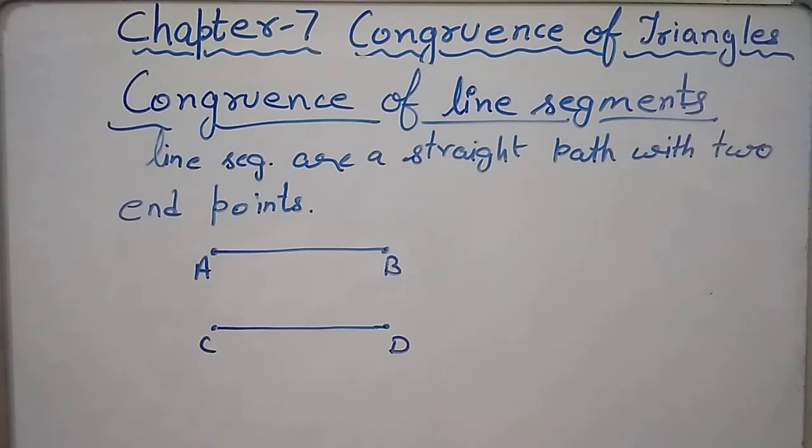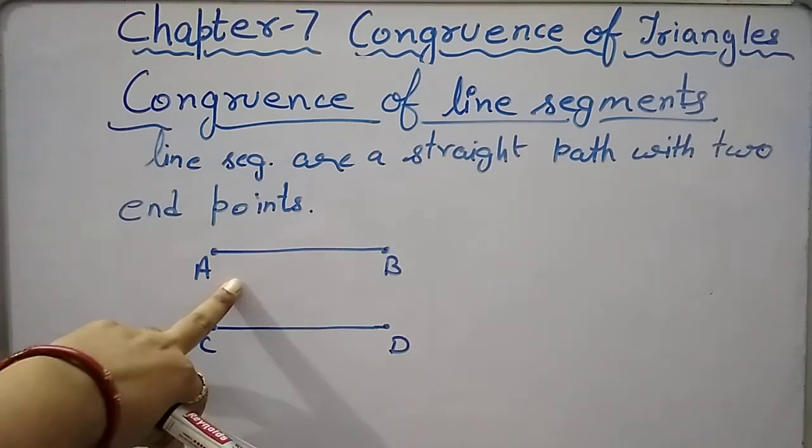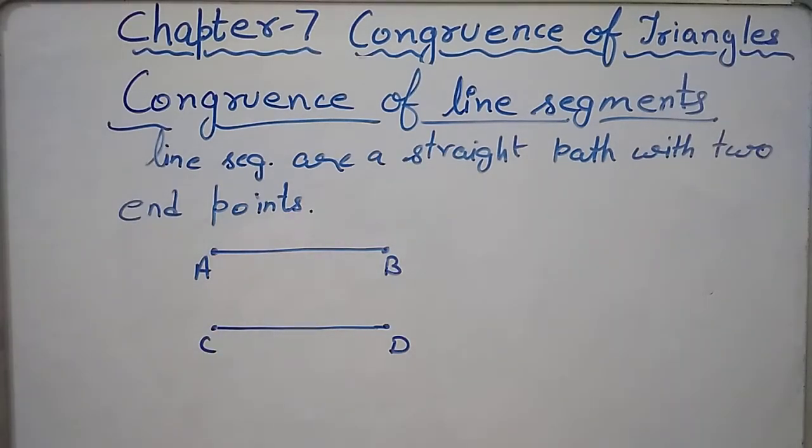Now, why is this activity of tracing a line segment required? Because at first view, we cannot say that AB is congruent to CD, because they look similar in shape and size, but they may not be.